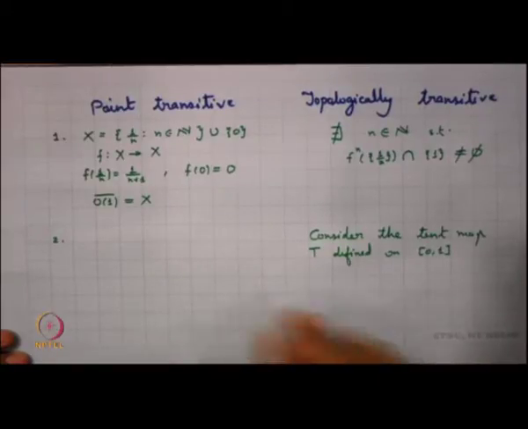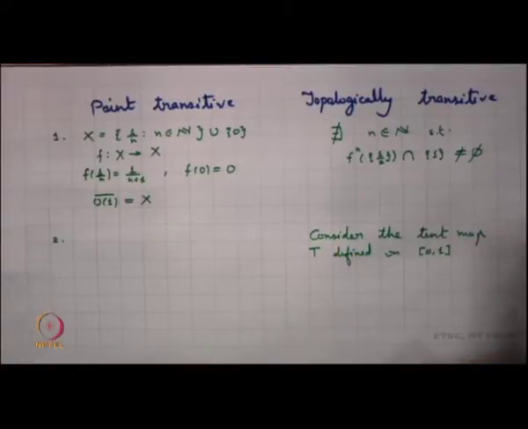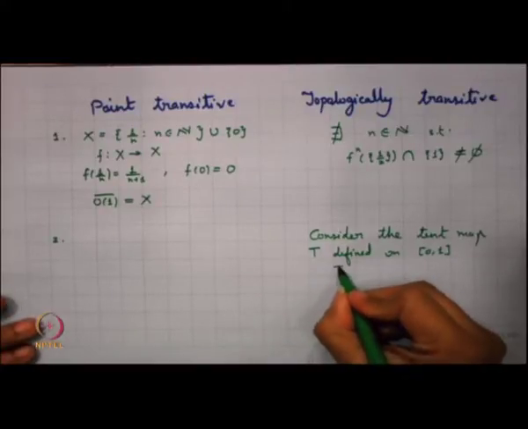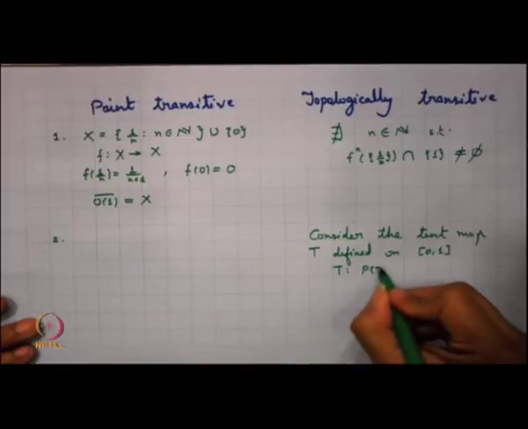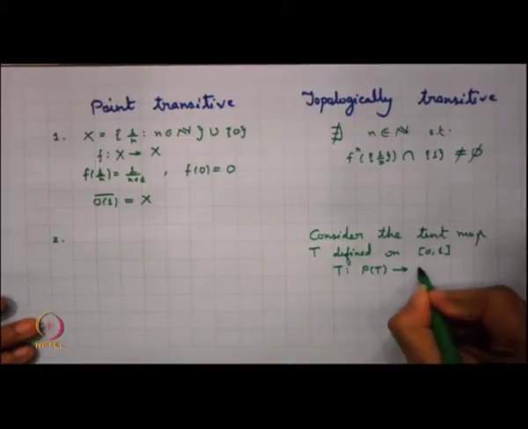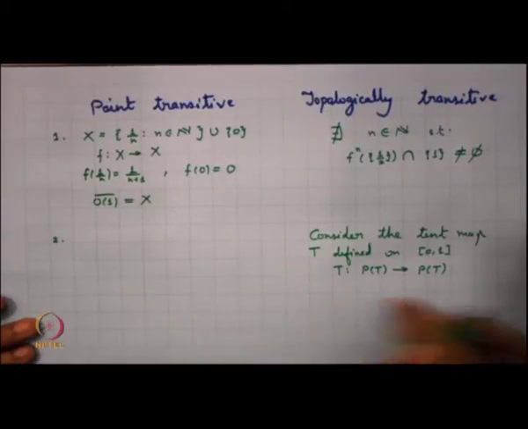Now, I am taking the restriction of this tent map, because I know that the tent map T has a dense set, it has a lot of periodic points, it has periodic points of all periods. So let us take T restricted to the periodic points of T. Now, let us look into this particular system.